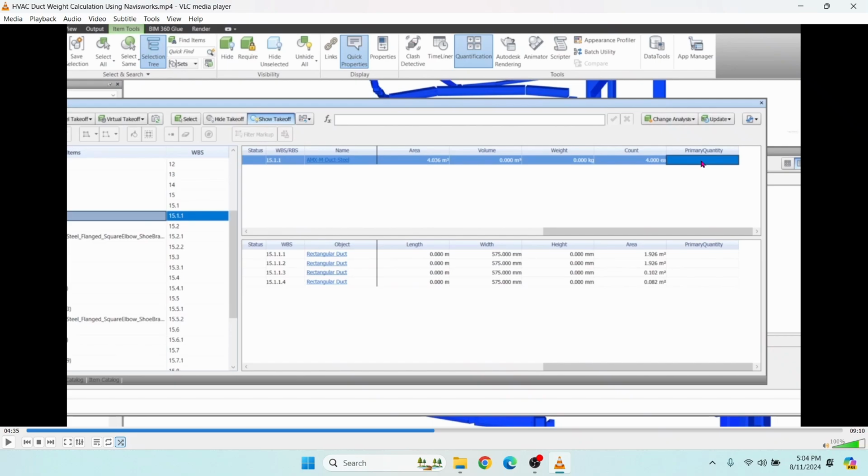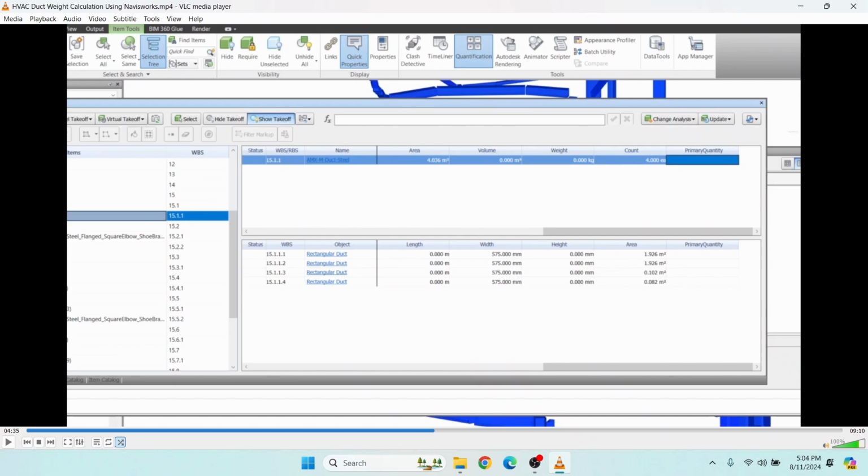This cell is to write a formula to get any parameter which is not showing here. Now we have to write a formula to get the length, because area is given, width is given, and height is given under Description 1.